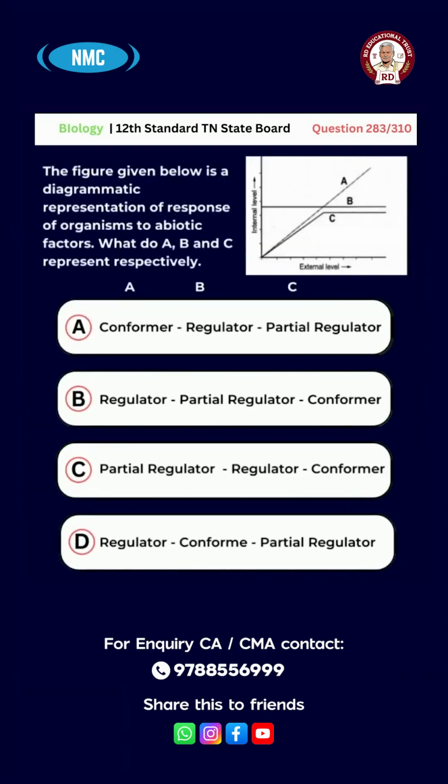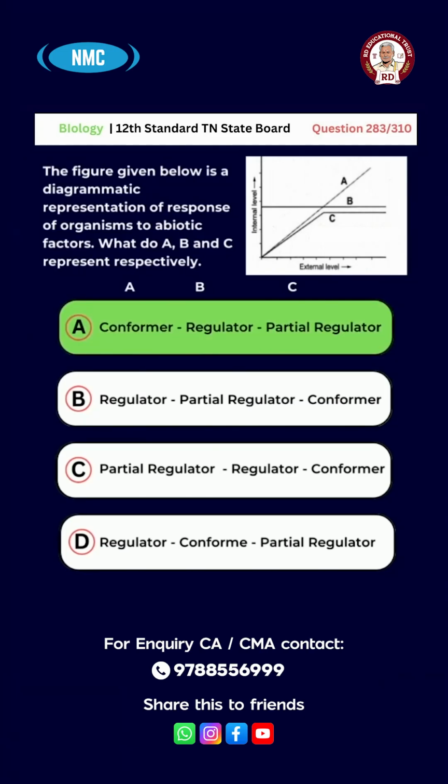Question number 283. The figure given below is a diagrammatic representation of response of organisms to abiotic factors. What do A, B and C represent respectively? Option A. Conformer, regulator, partial regulator. B. Regulator, partial regulator, conformer. C. Partial regulator, regulator, conformer. D. Regulator, conformer, partial regulator. Right answer is option A.